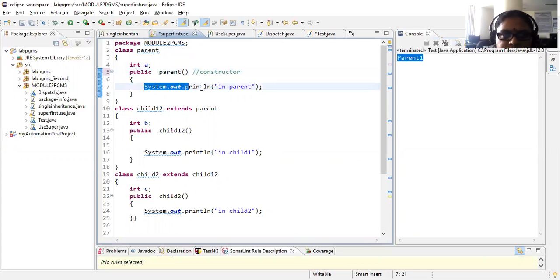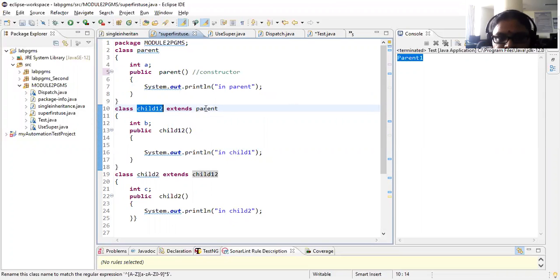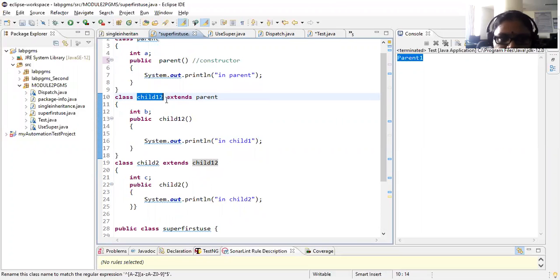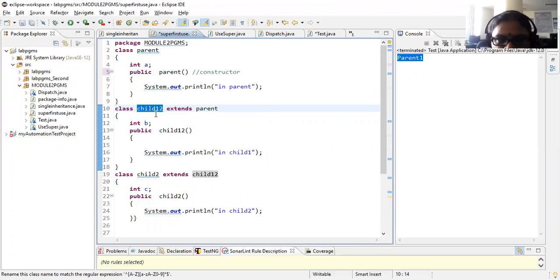So now what is this statement doing? It is printing a statement like "in parent", that is in parent class. Now, next one, I am having a class called child12, which is extending parent, right? Child12 extends parent. Now, parent followed by child12. So this is a level of single inheritance, right?